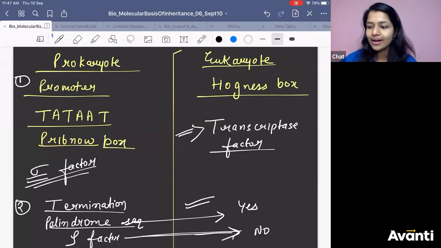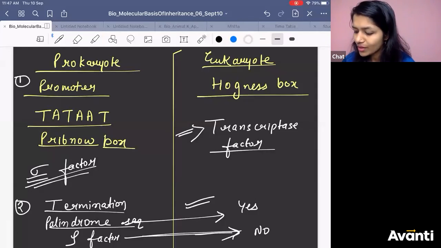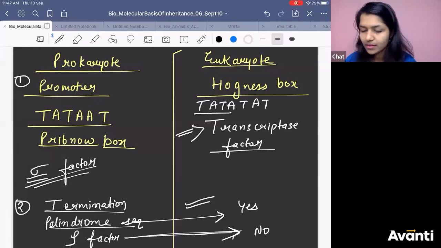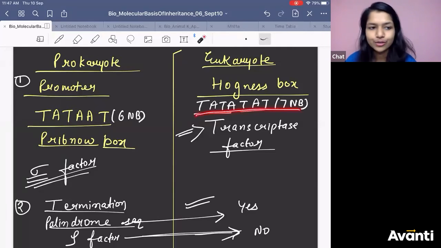So Hogness box, what is the sequence of Hogness box? Do you know? The sequence of Hogness box is TATATAT. So how many nitrogenous bases does it have? 7 nitrogenous bases. This has 6, right? This has how many? 7 nitrogenous bases.